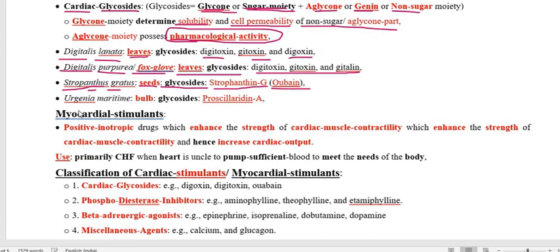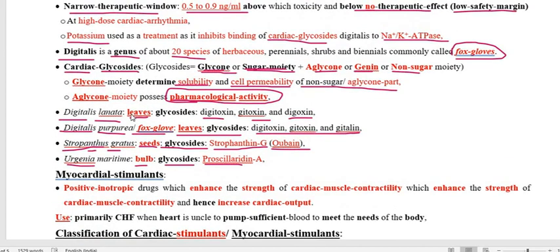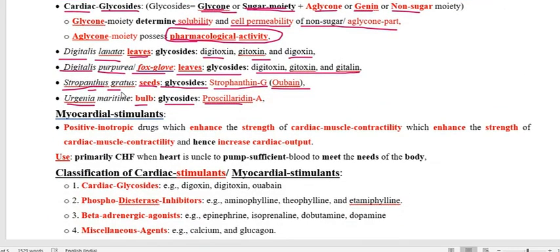And the last one is Urginea maritima, from which the bulk cardiac glycoside isolated is called proscillaridin A. So this is all about the plants from which cardiac glycosides have been isolated. There are various other plants also, but we are not going to discuss them much.